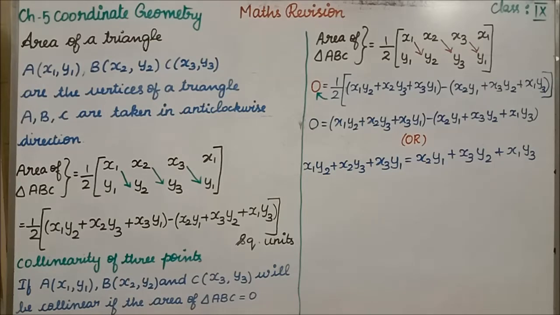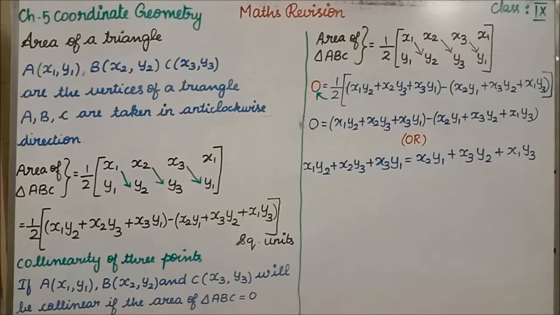Students, we will revise now chapter 5, coordinate geometry. If you see exercise 5.1, in that we have learned 3 concepts. One is area of triangle, another one is collinearity of 3 points, then area of quadrilateral. Using only these 3 concepts we have solved the problems. Not most of the problems, all the problems we have solved using only these conditions. So we'll see one by one.